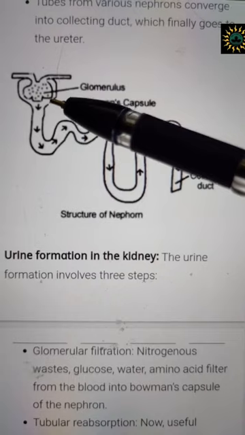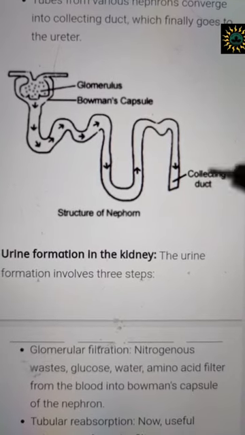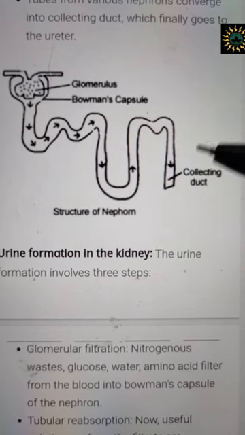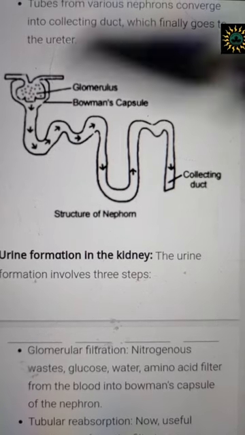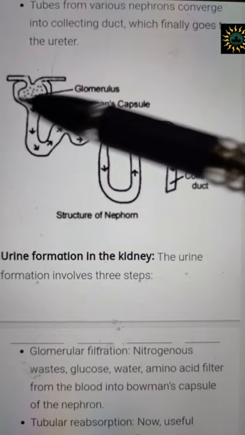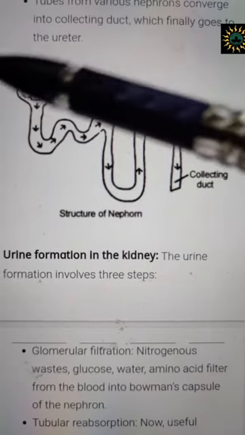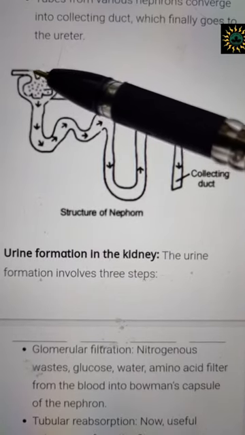Now this is just one nephron, and I have told you the kidney has millions of nephrons. So these collecting ducts will join together to form the ureter, and finally the ureter will go to the urinary bladder. Now as you can see in this glomerulus, I was talking about the capillaries that are there. So basically there is the renal artery that comes in.